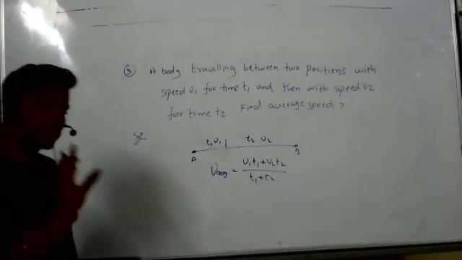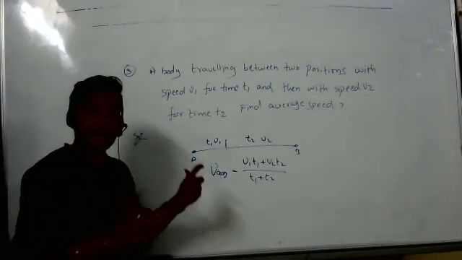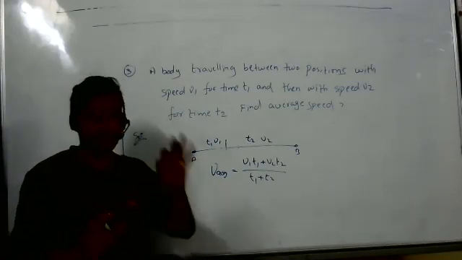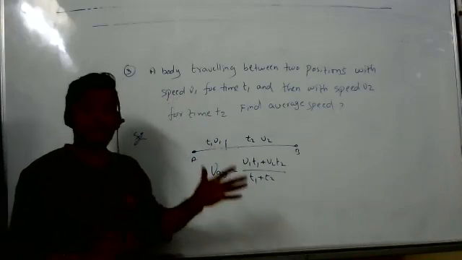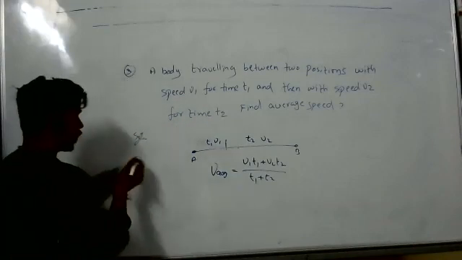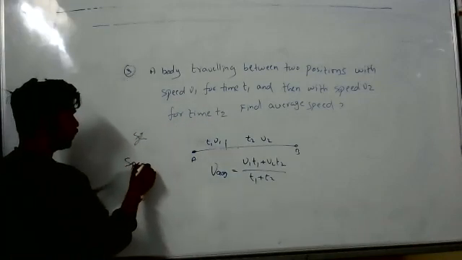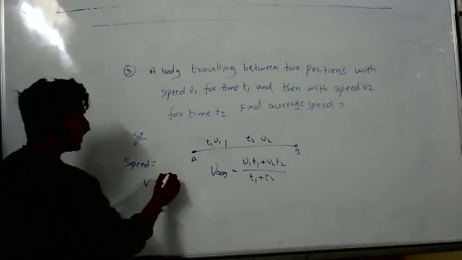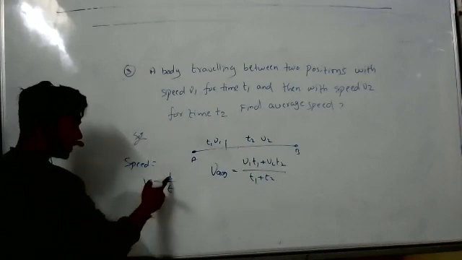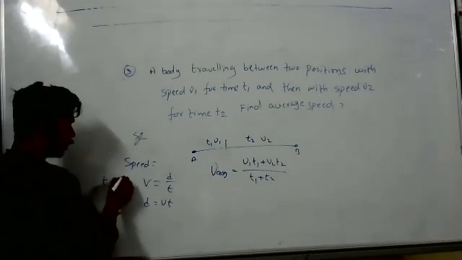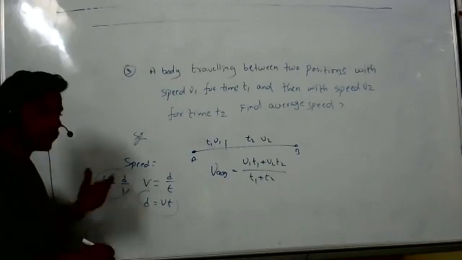Our concentration is only one thing. When they are asking average speed, it is total distance by total time. When they have given speed and time, we know the distance formula. Speed V equals distance by time. So distance equals speed into time, and time equals distance by speed. Any formula we can use.